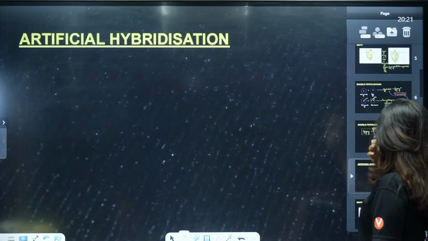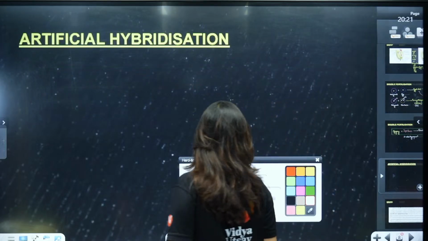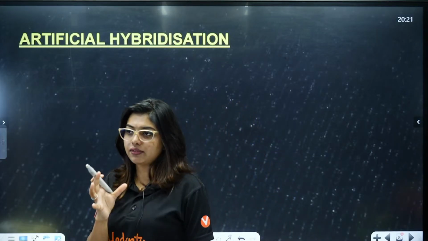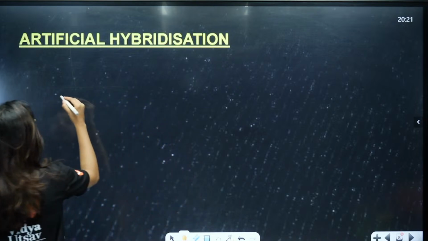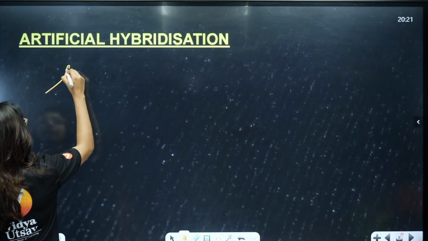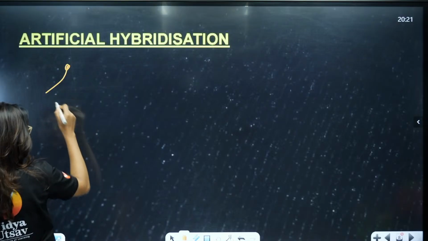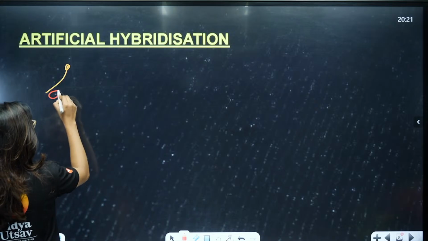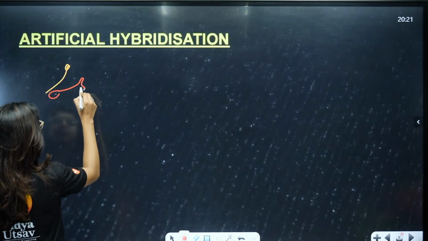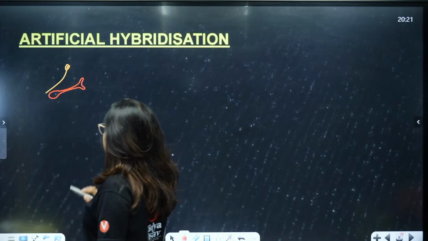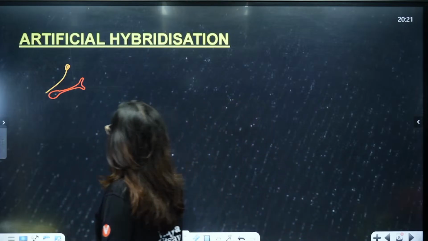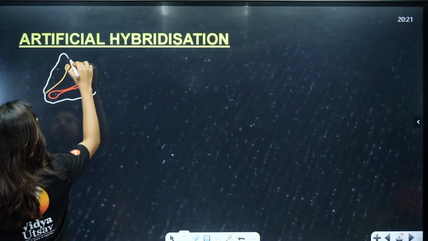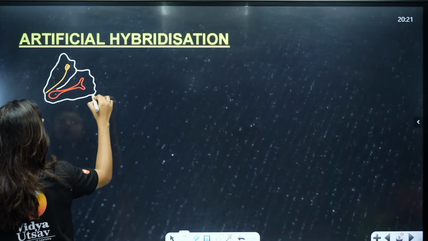Now, artificial hybridization, another very important process, students. Normally in a flower, what will be there? We will have the anther, and then we will have the stigma, style, ovary. This is what a flower will have. Let's just give a base to this. This is a flower.